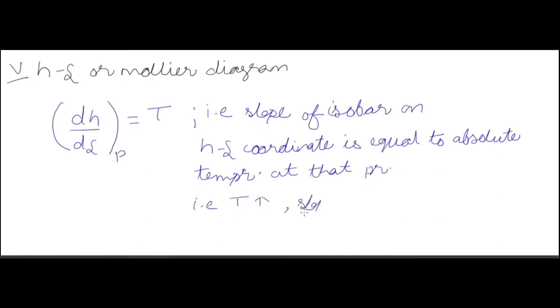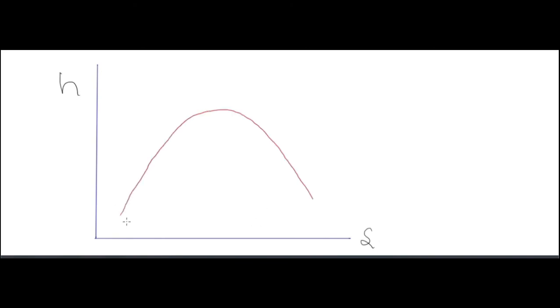H is the enthalpy, S is the specific entropy. Okay, now we have seen earlier that temperature and pressure curves are all the same, but here in the HS diagram you will see this is not the same, at least in the superheated region. The isobaric curve tends to go upwards and the isotherm tends to go downwards.